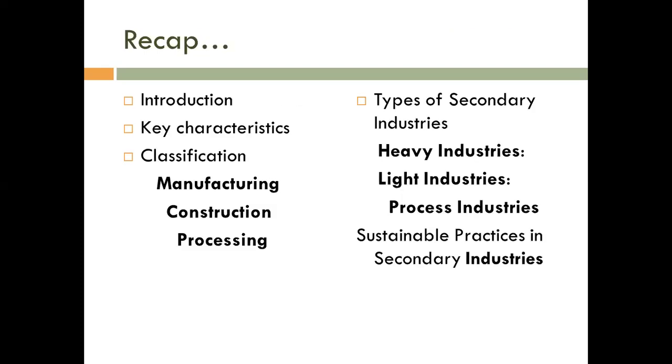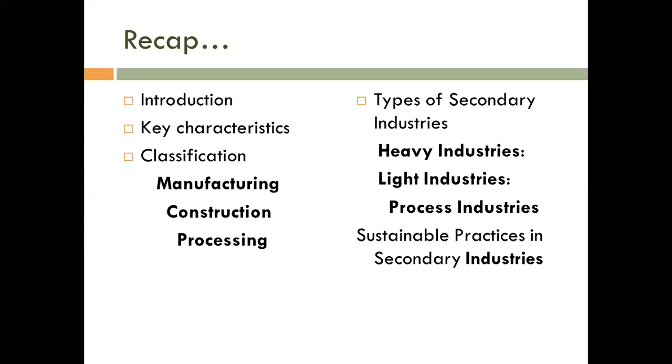Now a quick recap. We firstly saw the introduction of secondary industry. Secondary industry is a bridge between the primary sector and the tertiary sector. The secondary industries are actually manufacturing and processing of products.